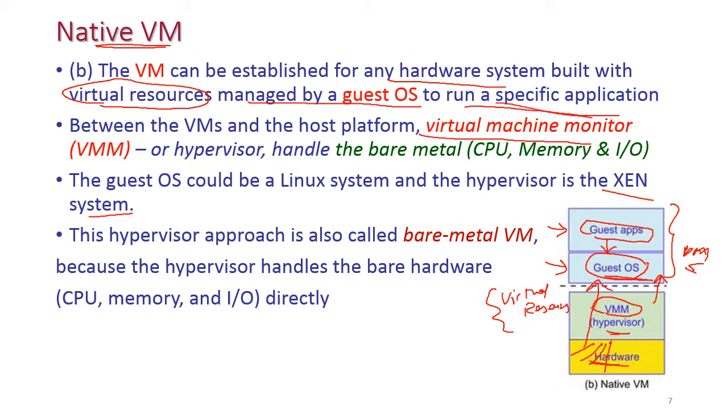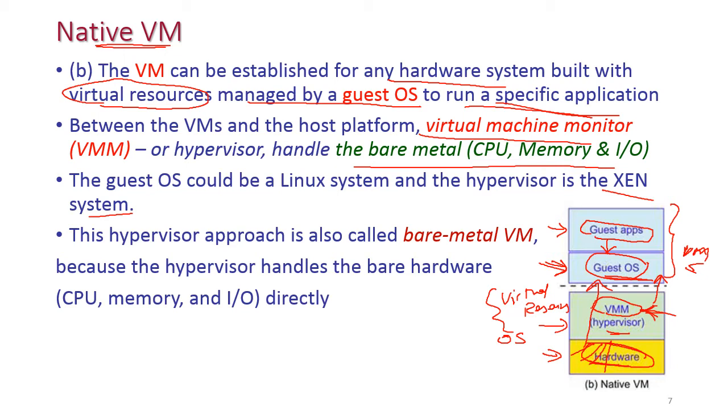In between the guest OS and the hardware, we have the virtual machine monitor. It acts as a middleware. The virtual machine monitor is used to handle the bare metal, that is CPU, memory and IO devices. So the virtual machine monitor handles the hardware, and it acts as the operating system of this particular hardware.